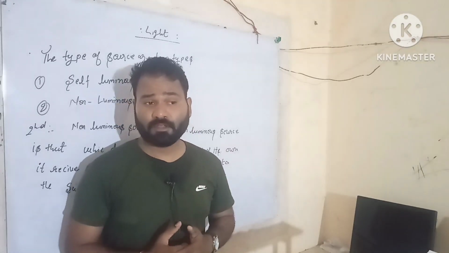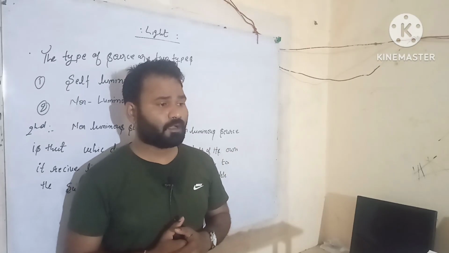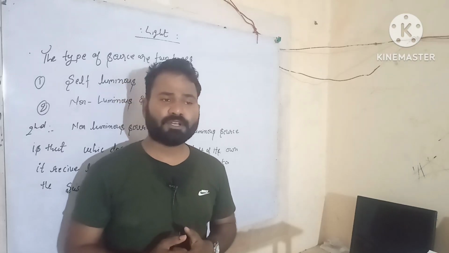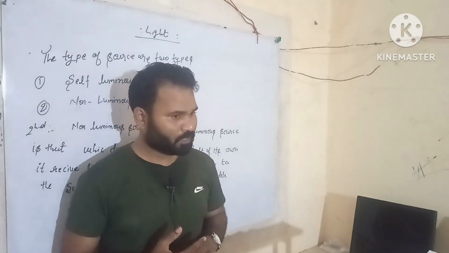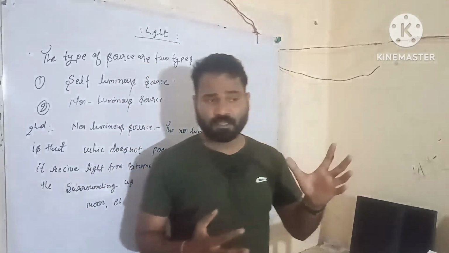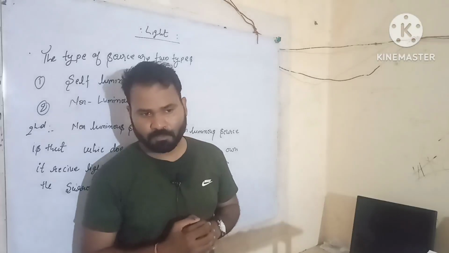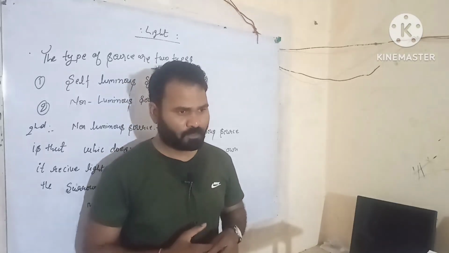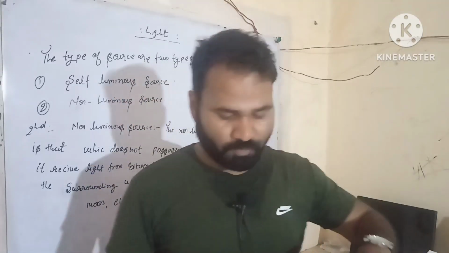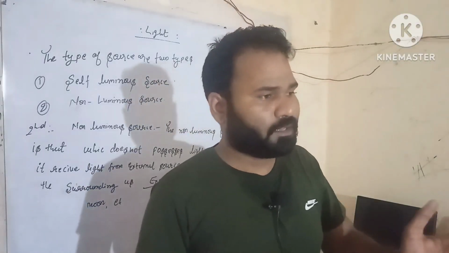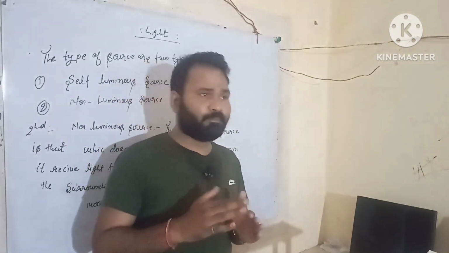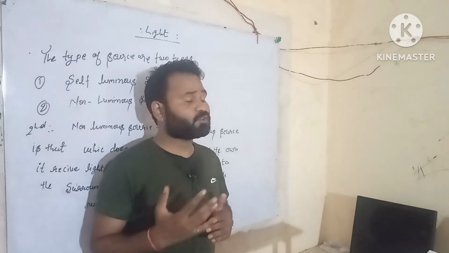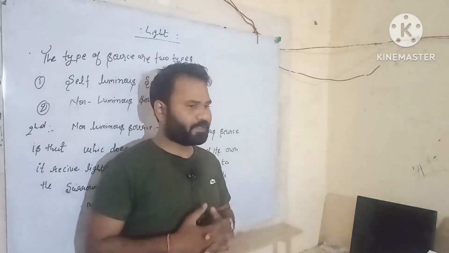And what is the speed of light in vacuum? The speed of light is 3 × 10^8 meters per second. Light is itself invisible, but it helps us to see objects. Then we say, what is the medium? Light travels in many types of medium, for example, transparent medium, translucent medium, and opaque medium.